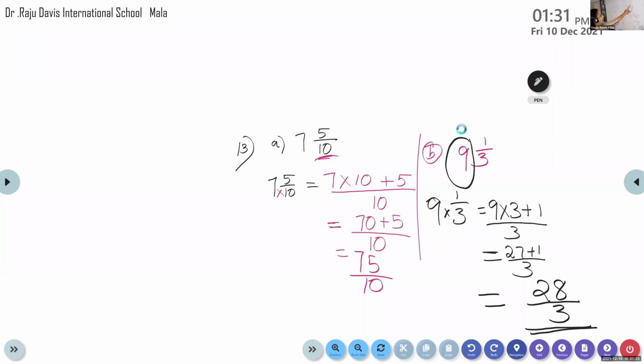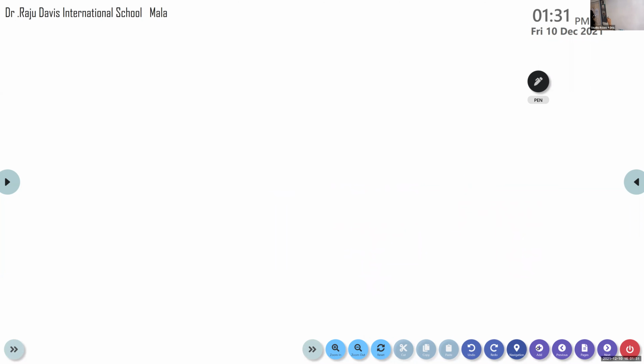All of you got the same answer. How many got this answer, 28 by 3? Is there anybody having any doubt? No, ma'am. So this is very easy. Just multiply the whole number and the denominator, then we have to add the numerator. Yes. Next question, number 14.